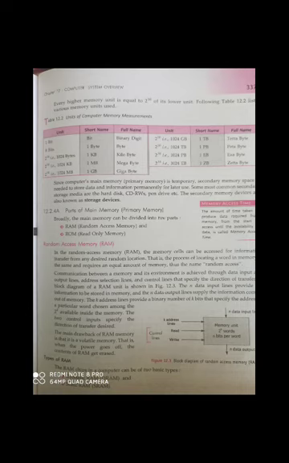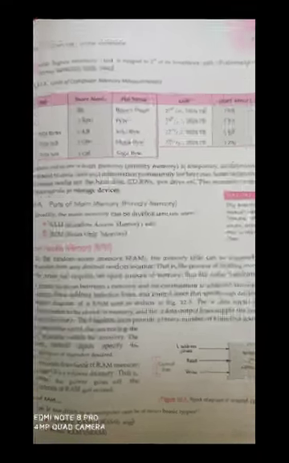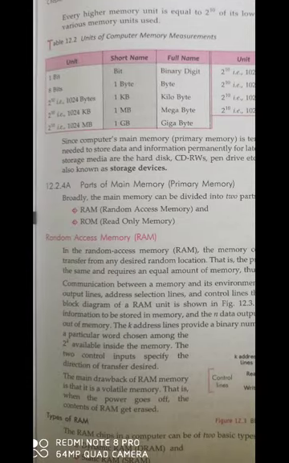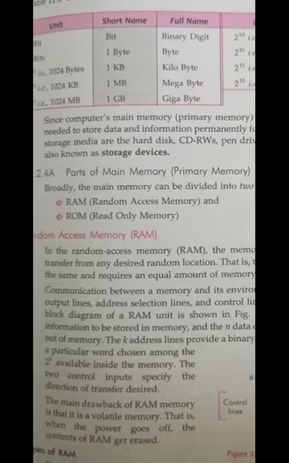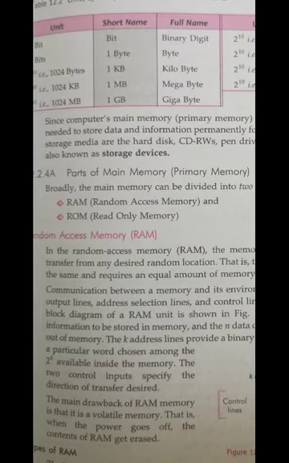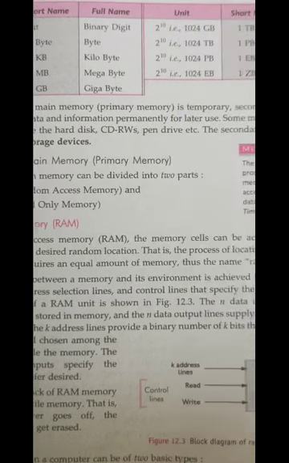Now there are different parts of the main memory. The main memory consists of two things. The first one is RAM and the second one is ROM, read only memory. First of all, we will discuss RAM, and then we will discuss ROM. What is random access memory?